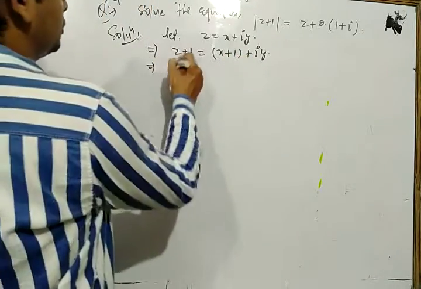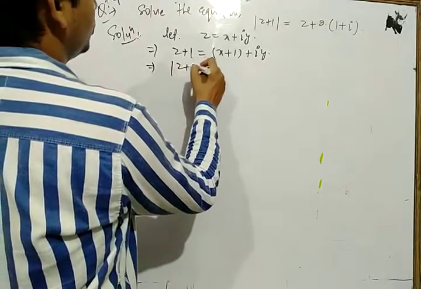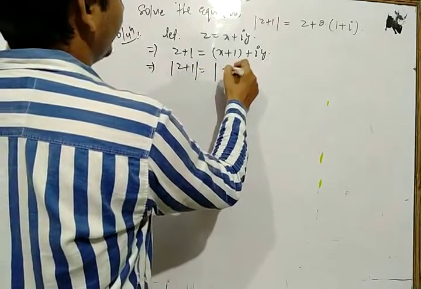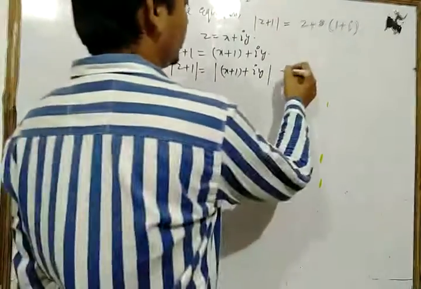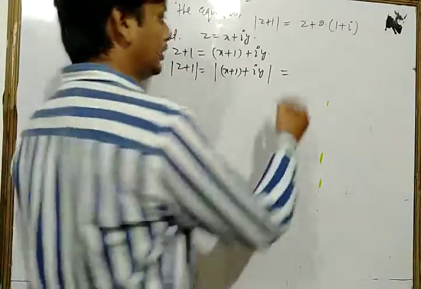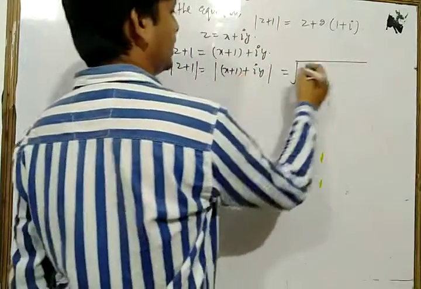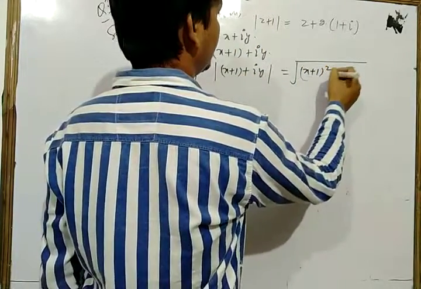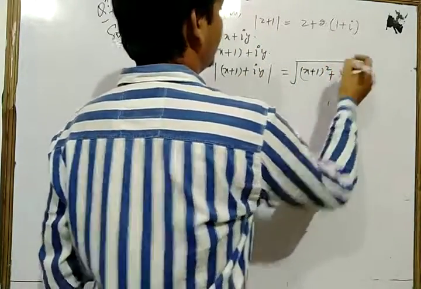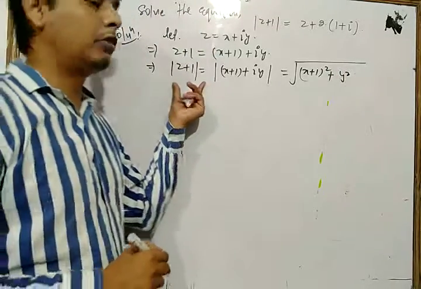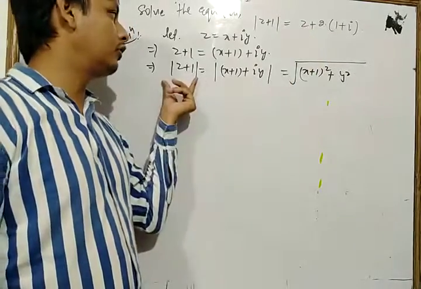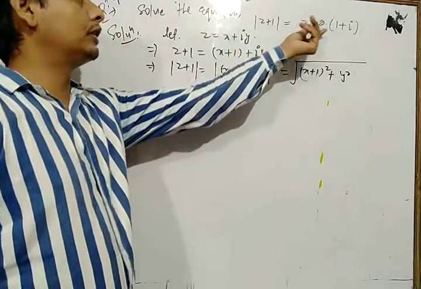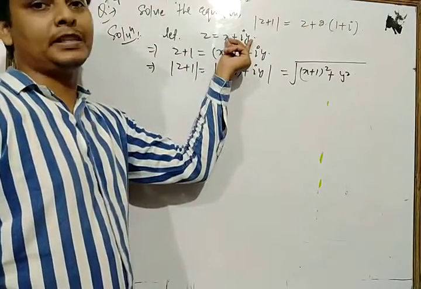Now taking mod both sides, so mod of z plus 1 is equal to the modulus of (x plus 1) plus iy. We know that the modulus of any complex number is the square root of the square of the real part plus the square of the imaginary part. Now this is the value of mod of z plus 1. Now from the given question we put the value of mod of z plus 1 on the LHS, and z is equal to x plus iy.